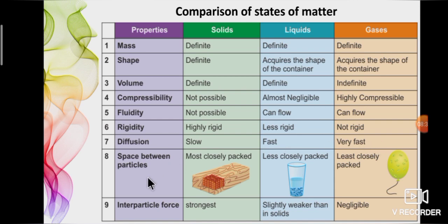Eighth one, space between the particles. Already we have discussed many examples. So solids are closely packed, liquids loosely packed, gases very loosely packed. Ninth one, interparticle force. Interparticle force means particles of matter attract each other. Force of attraction is strong in solid, slightly weak in liquid, negligible in gas. I hope you can understand the properties of solid, liquid and gas.